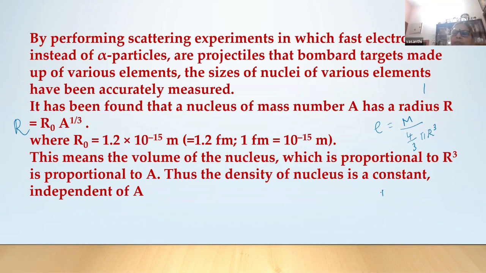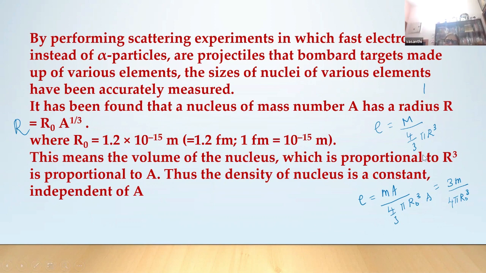So density is mA by 4/3 pi R naught cube into A. So this will be 3m by 4 pi R naught cube. So it is independent. We prove that it is independent of mass number.